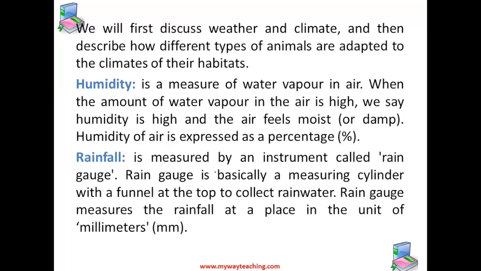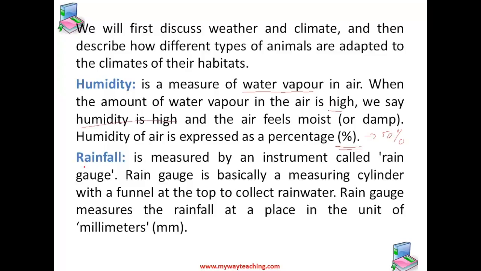Now, humidity is the measure of water vapors in the air. When the amount of water vapors in the air is high, we say that humidity is high and the air feels moist or damp. Humidity of the air is expressed as a percentage. For instance, if we say that today humidity is 50%, that would mean that the air contains half the amount of water vapors required for saturation at that temperature.